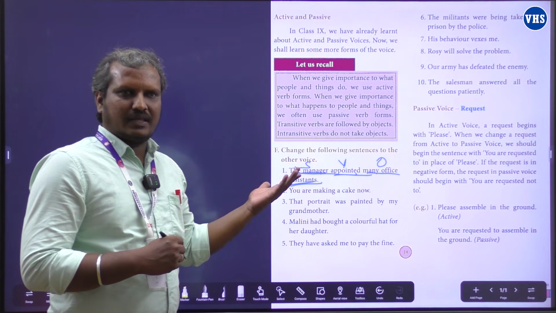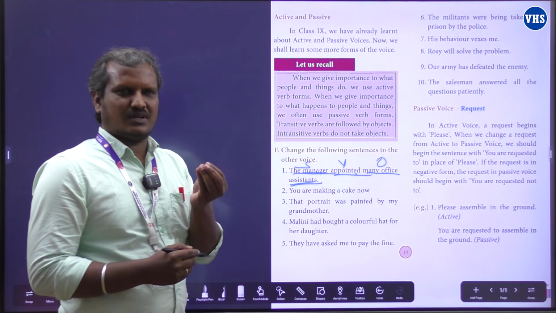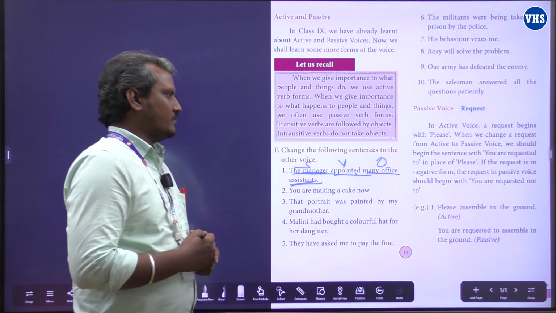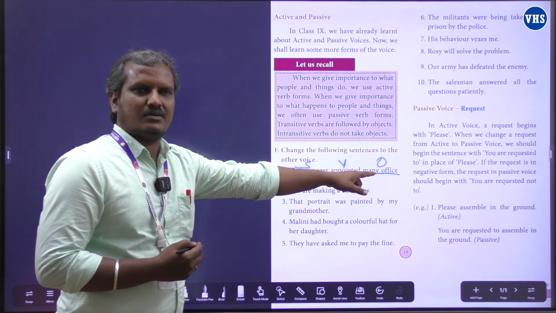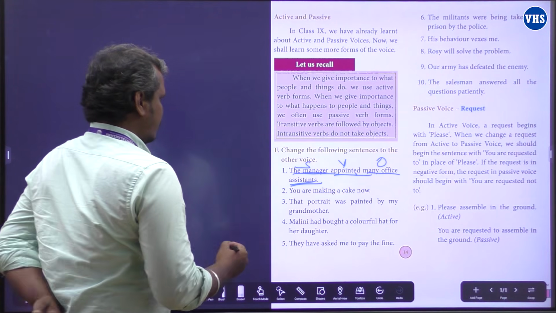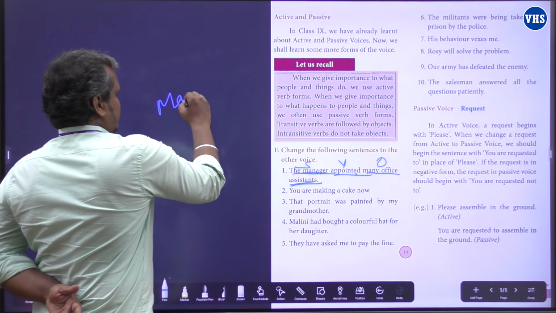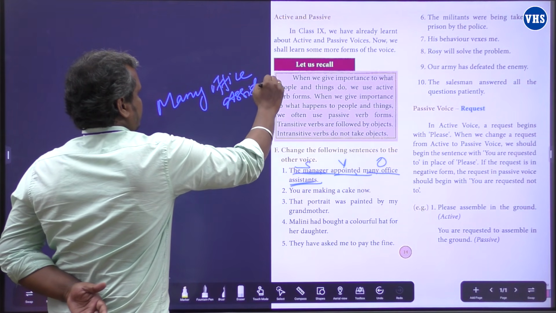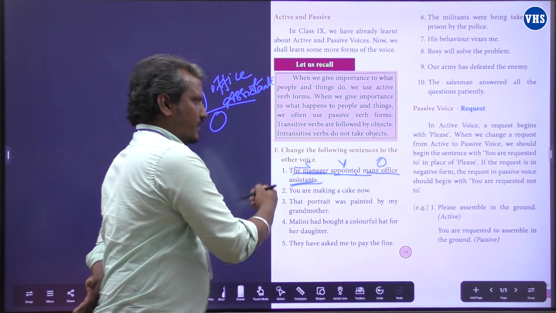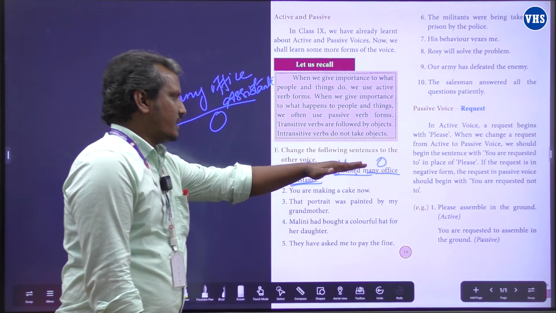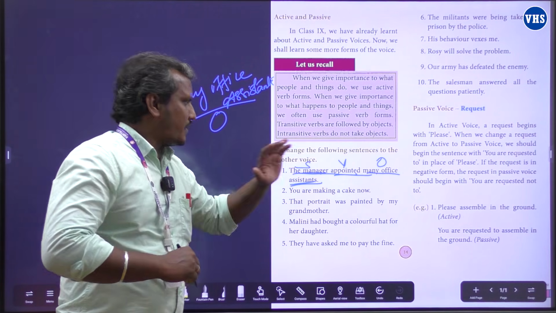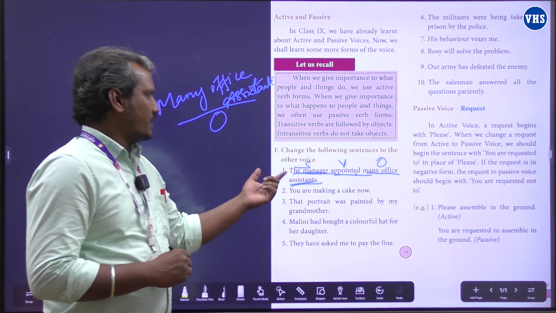When we want to change the active into passive voice, we need to follow some rules. It's very easy. Listen to me carefully. First, we have to change the object into a subject when we change into passive voice. Many office assistants, this is the object, and appointed, that is a verb. We can find out the tense based on the action verb. Appointed is the past tense. And the manager is a subject.